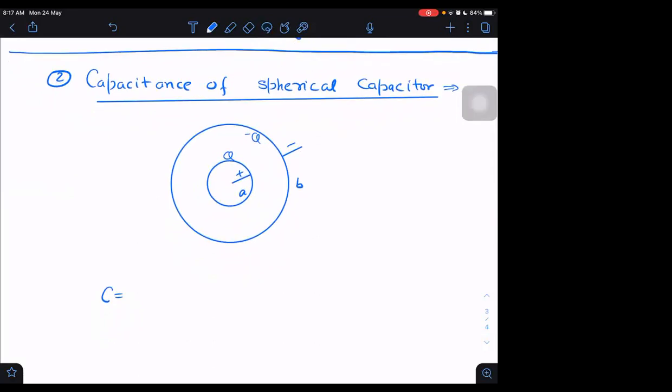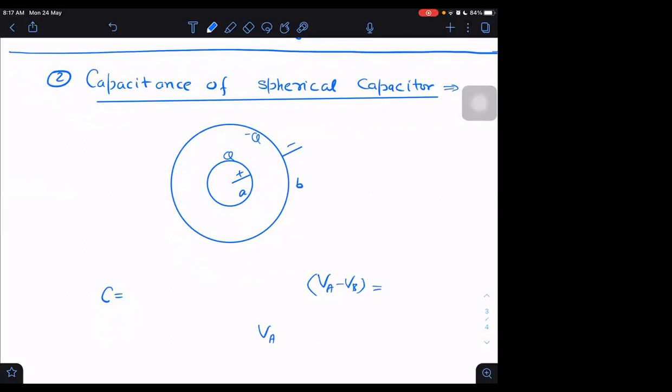Can you find out the potential difference? Q is already given to us. All I need to do is find out the potential difference, VA minus VB. What is VA? VA means potential of the inner shell.